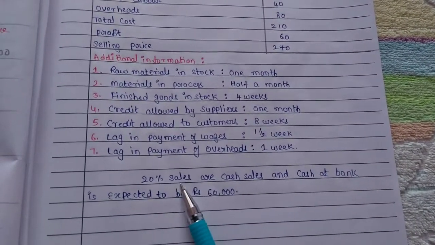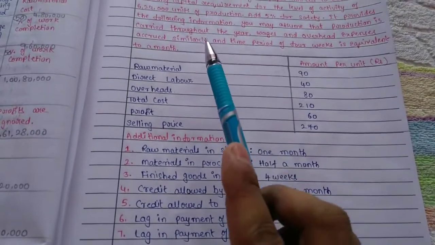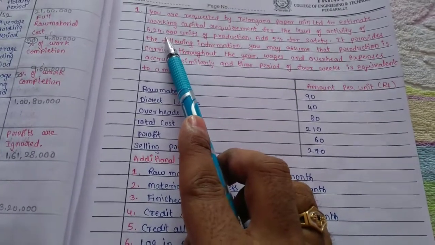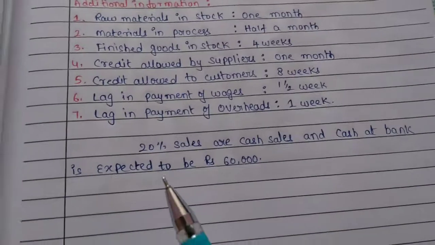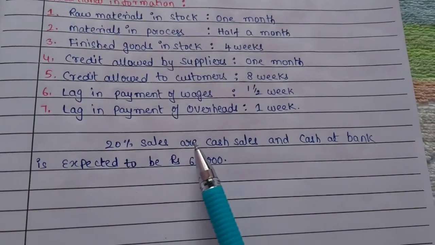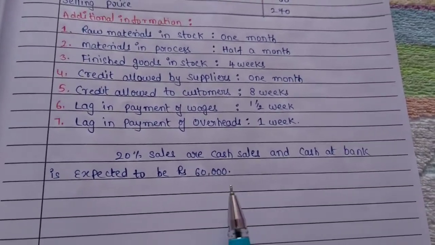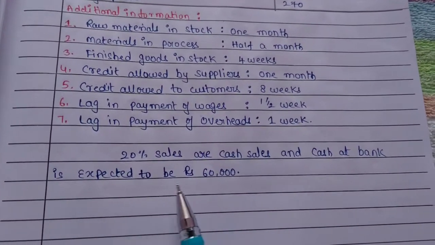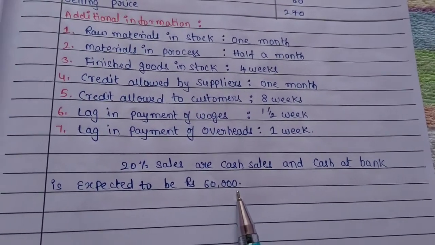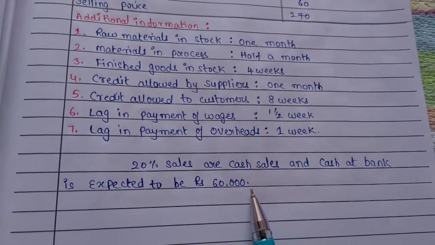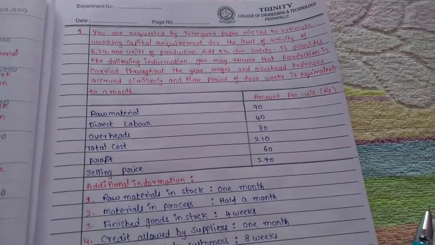20% sales are cash sales. So out of 6,24,000 units of production, how much sales are cash sales? 20% sales are cash sales. That means the remaining 80% sales are credit sales, and cash at bank is expected to be 60,000. So here the minimum cash balance is expected to be rupees 60,000. Now we'll solve the problem. Based on this information, we have to solve the problem.